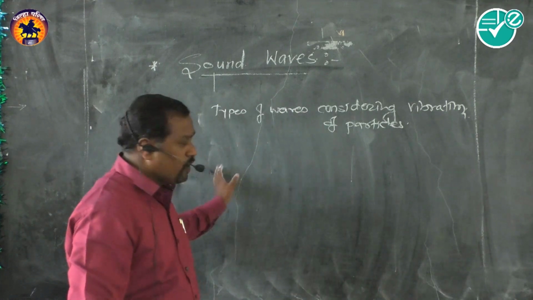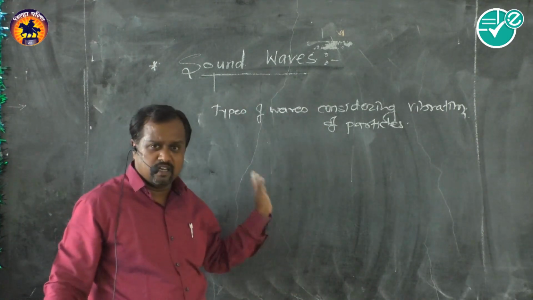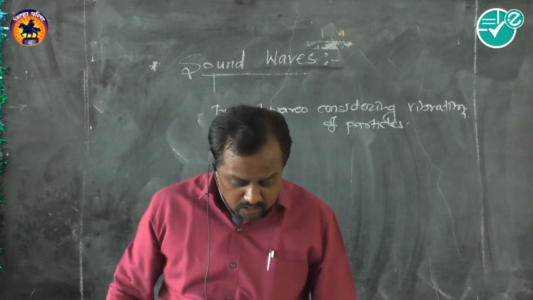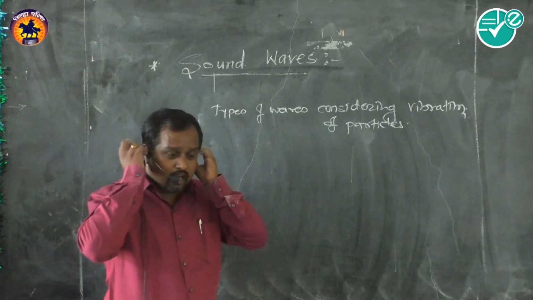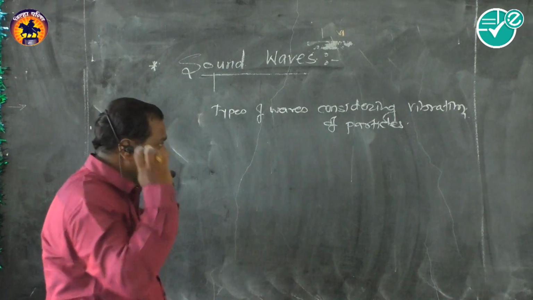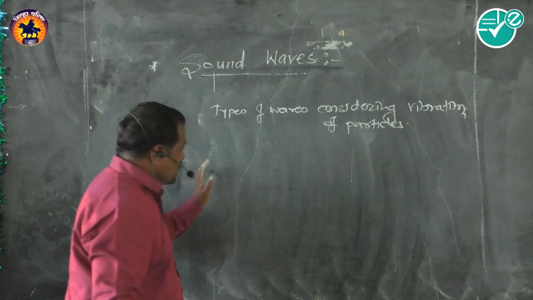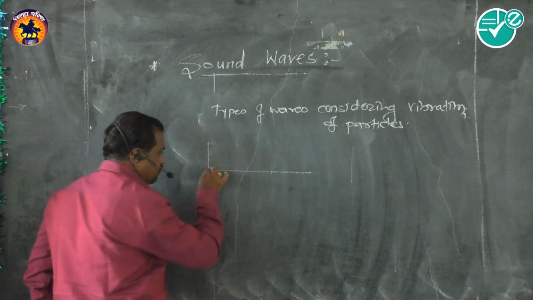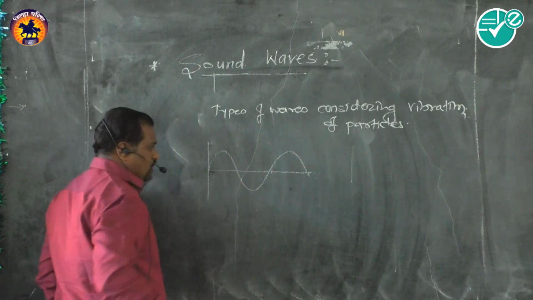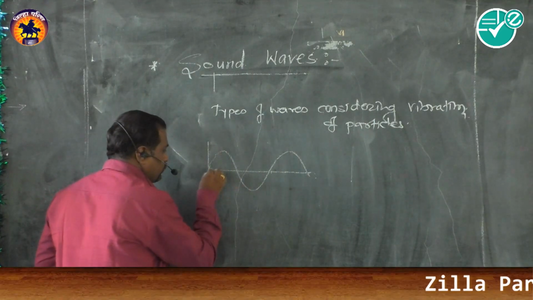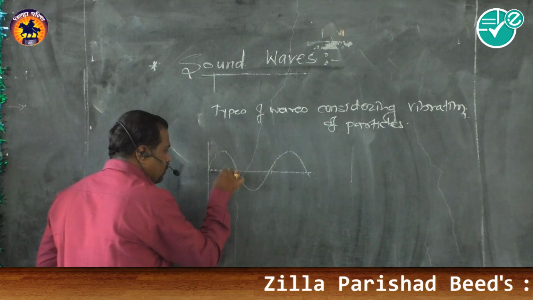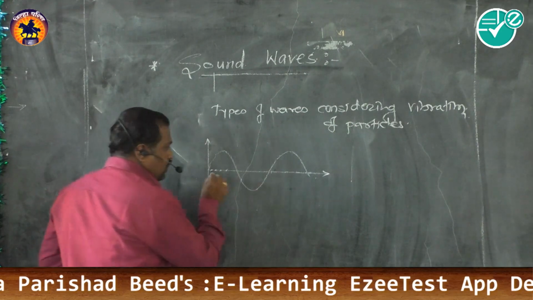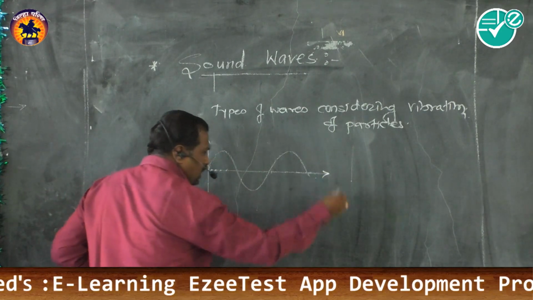Then it transfers energy from one place to another place, just as we studied. And here the important part is to study the state of oscillation. What is actually a state of oscillation? Basically, suppose we studied one wave consisting of a number of particles. One progressive wave advances in a particular direction.